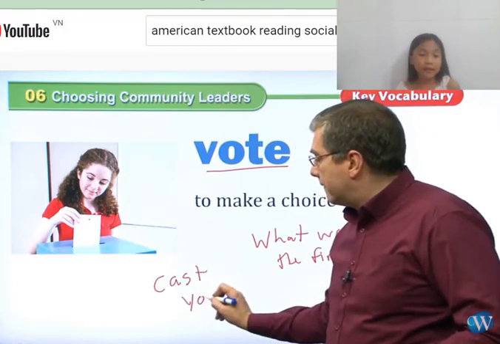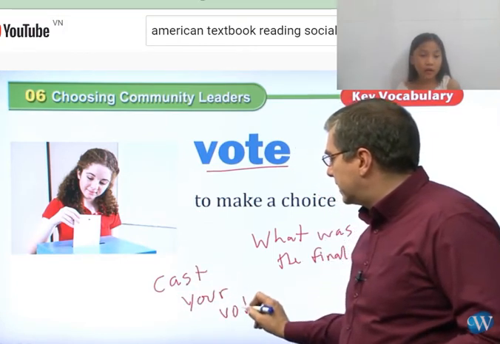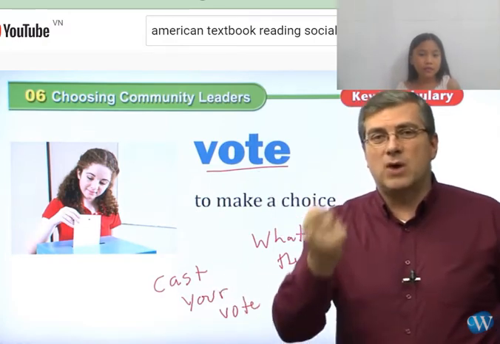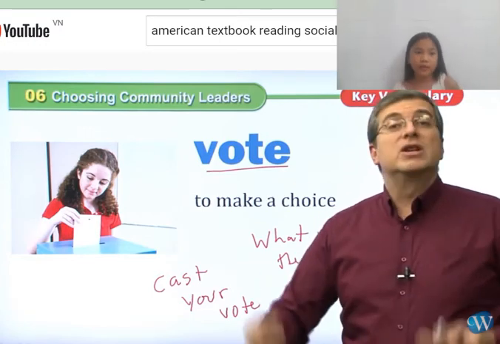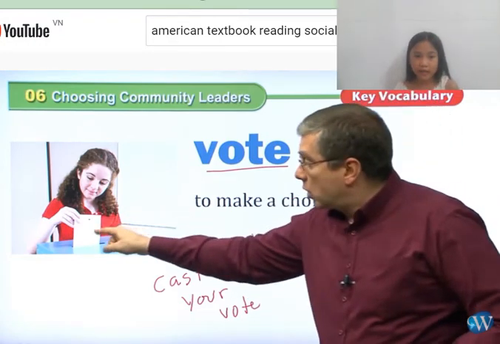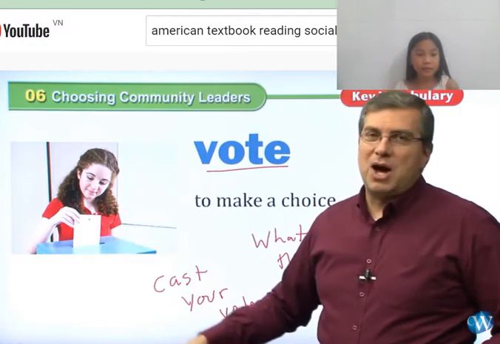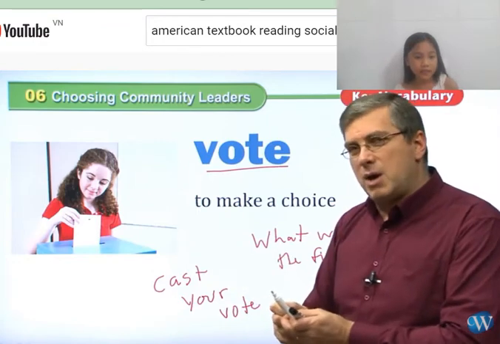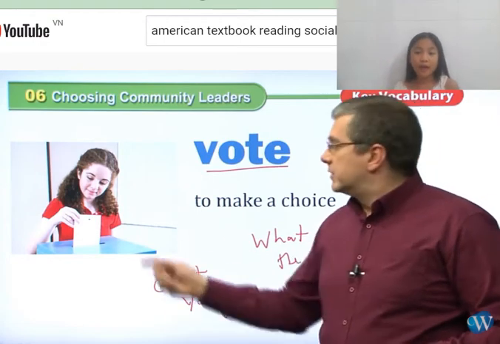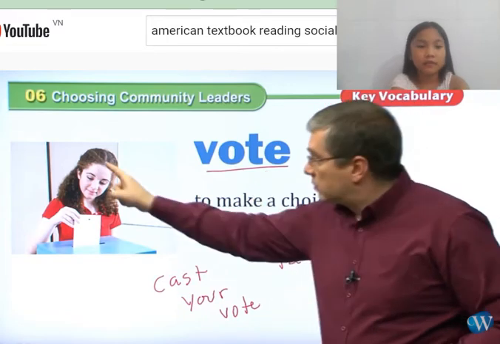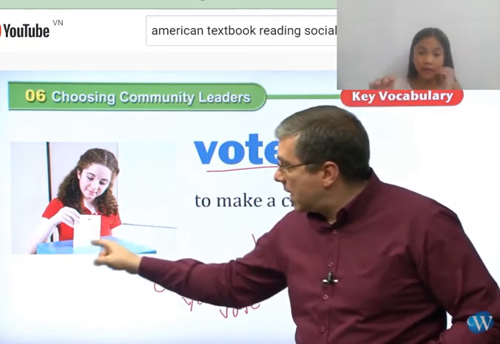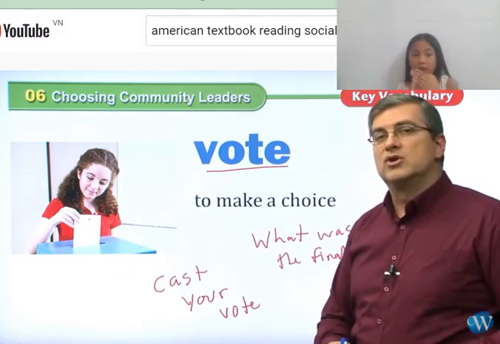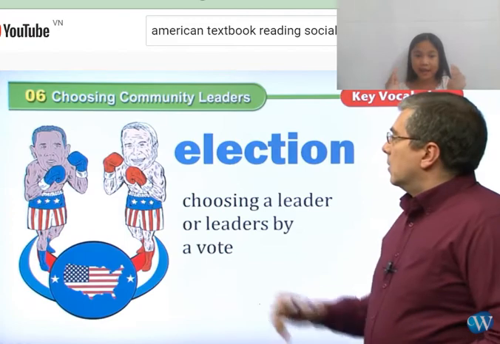So you might cast your vote. Cast your vote. When you're voting, you cast your vote. Right? Like this girl, she's putting her piece of vote into what? Into the box so that they can calculate the numbers of votes for this side and the numbers of votes for that side.